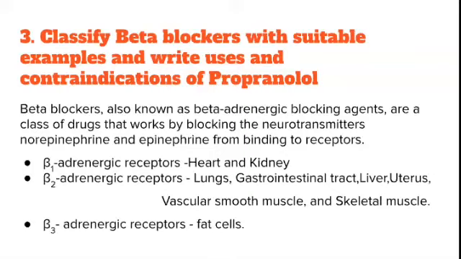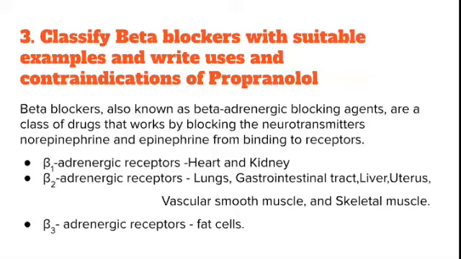So what it does is block the beta adrenergic receptors, so neurotransmitters like norepinephrine and epinephrine cannot bind to the beta receptors. There are different types of beta receptors in our body. Beta 1 adrenergic receptors are present in heart and kidney.